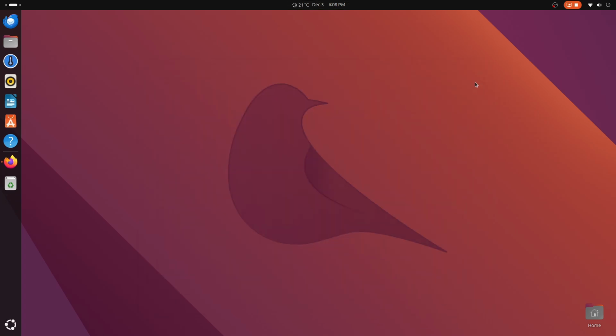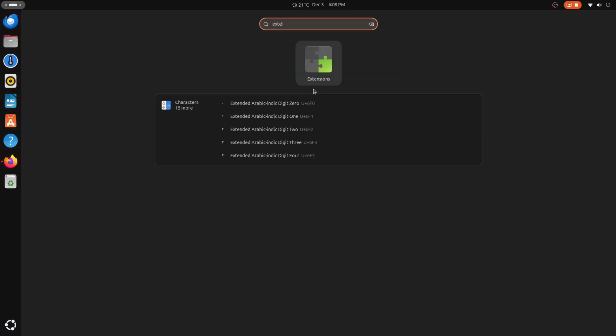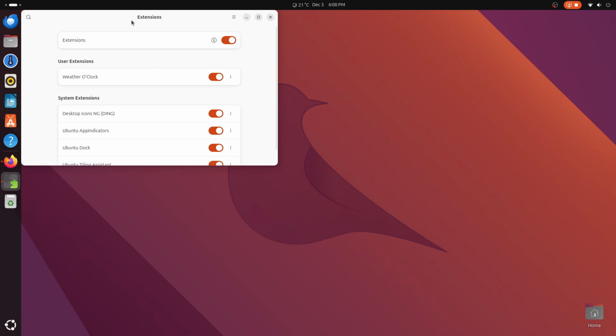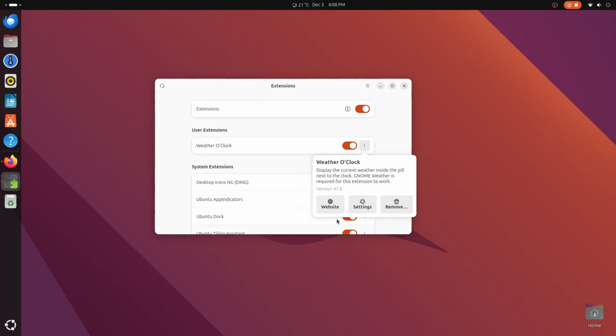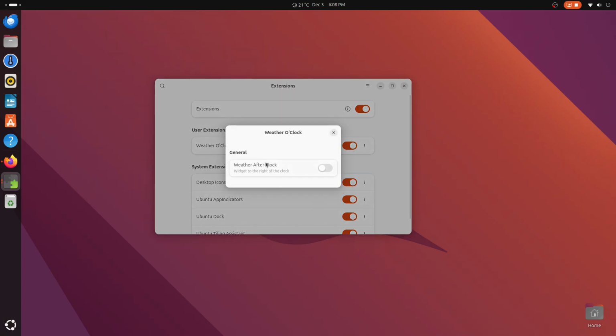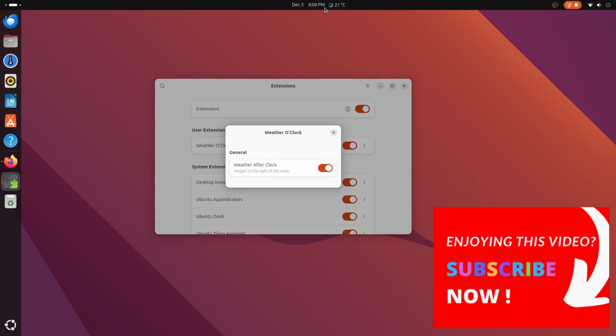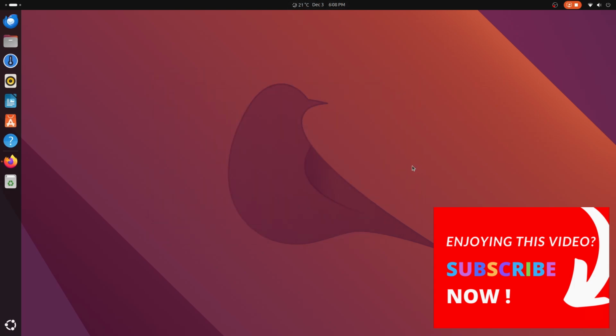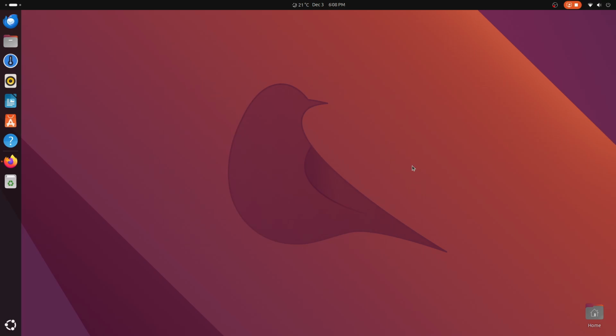Open the GNOME-Weather app if it's installed. If not, go ahead and install it and set your location inside it. Then jump over to the Weather O'Clock extension page using the link given in the description below and install it. That's it. You can customize the placement of this little pill. Weather O'Clock is generally updated rapidly and it even supports the newest GNOME versions.